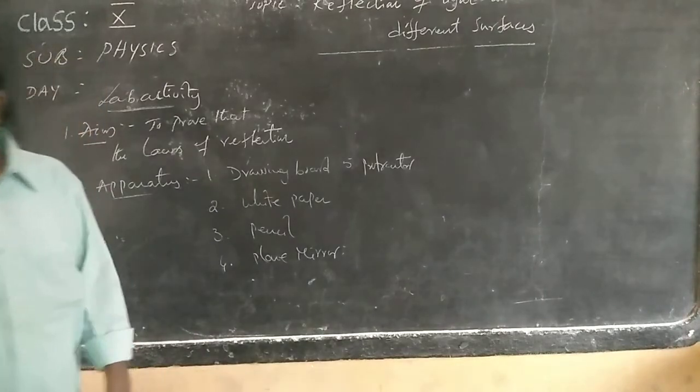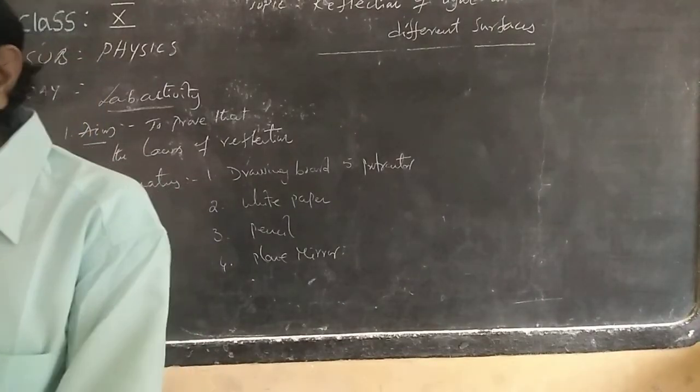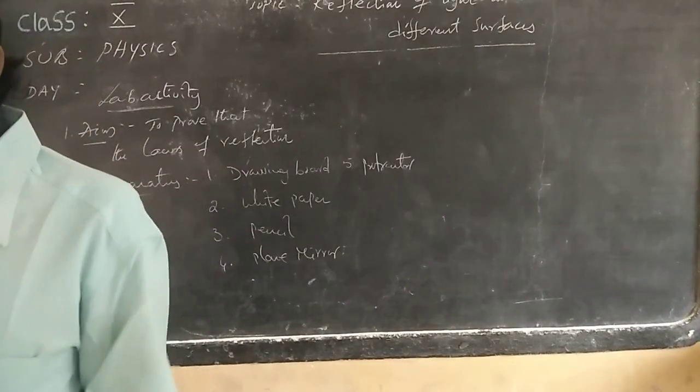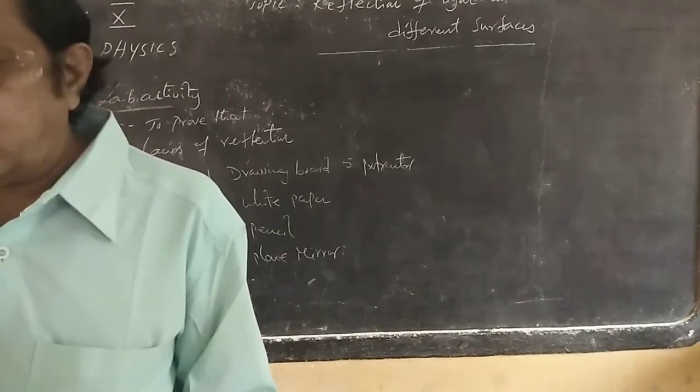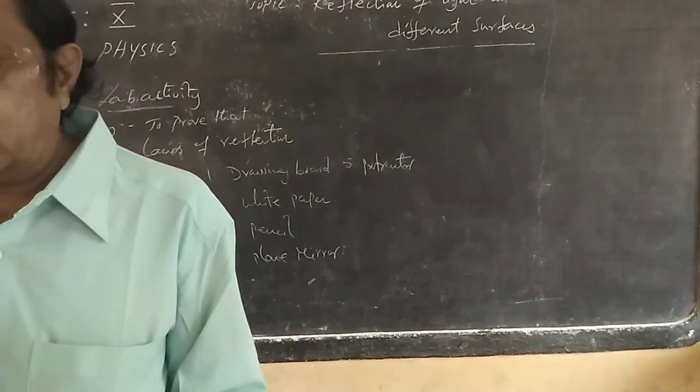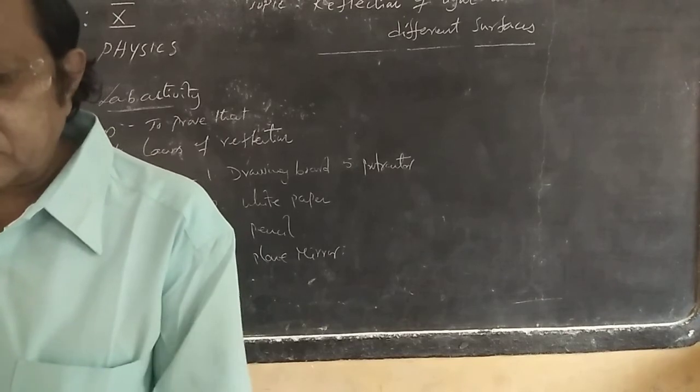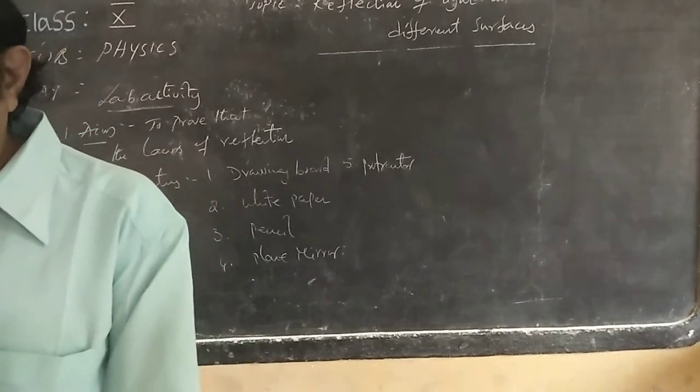We need these operators. By using them, we have to experimentally prove this activity. So practically you have to verify this by using these operators.